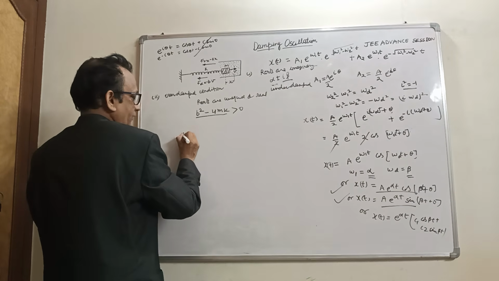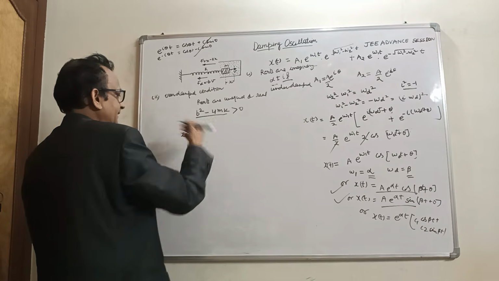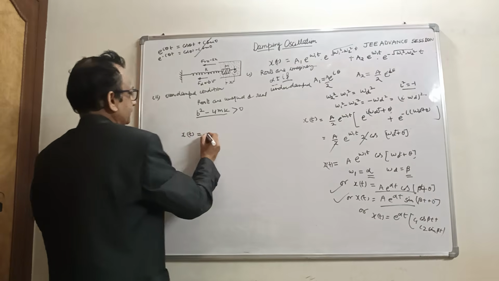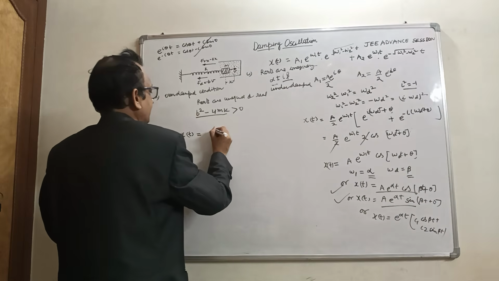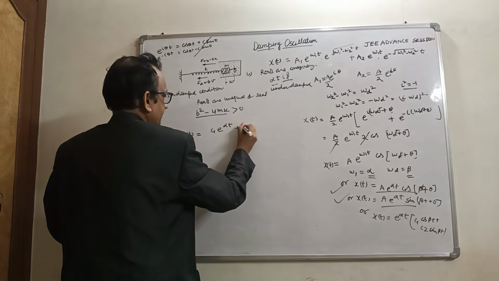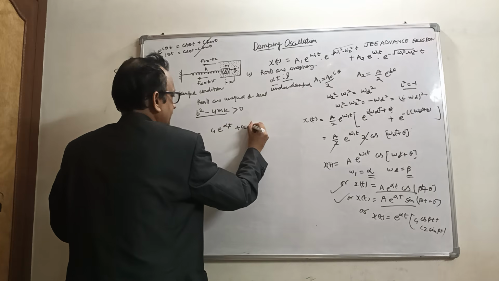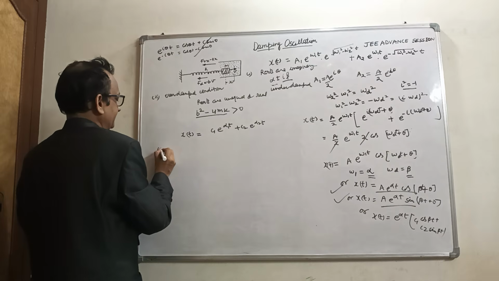So the solution for the displacement, this is the amplitude at time t, can be written as c1 e raised to power alpha 1 t plus c2 e raised to power alpha 2 t. This is the condition for the over damped condition.